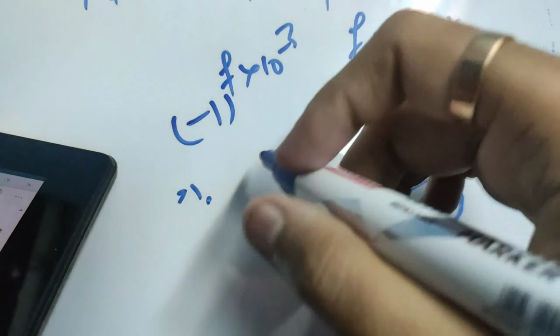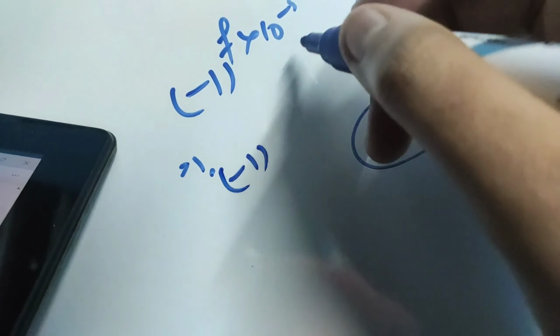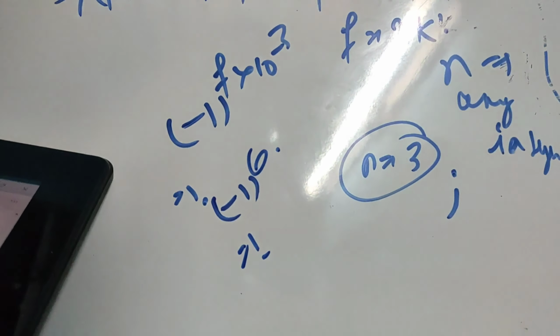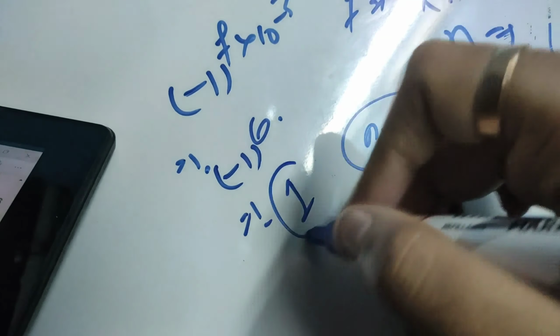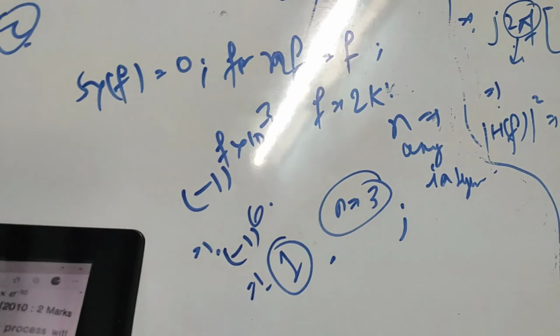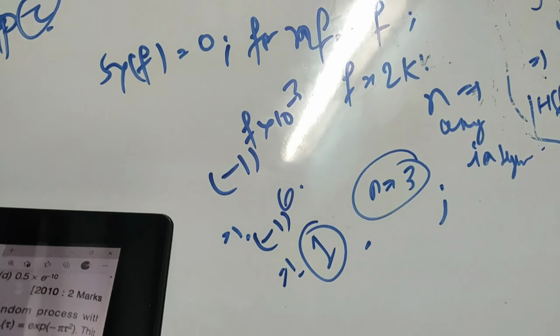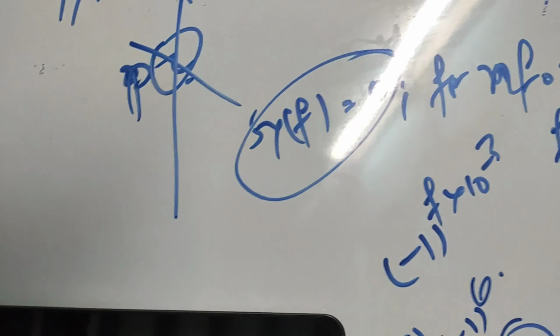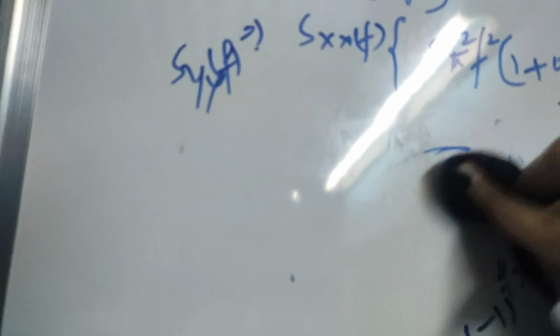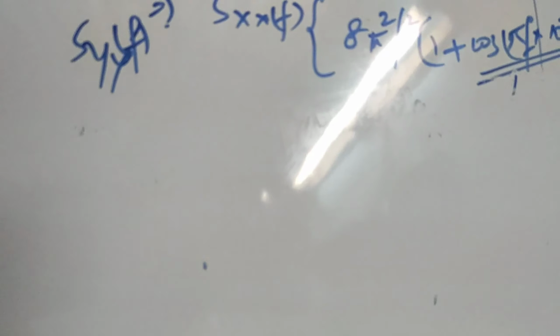That is 6, meaning (-1)^6, because it is kilohertz. So (-1)^6, it is an even number, it will become 1. It will become 1, meaning 1 plus 1 is 2, meaning S_y(f) will never be 0. But it was given 0. So option C also can't be the answer. Therefore we can say that option D is the answer.